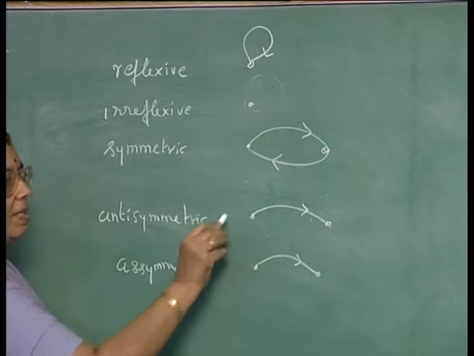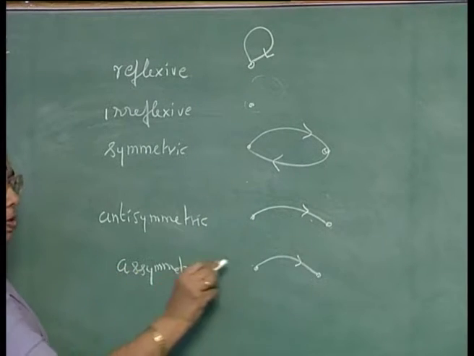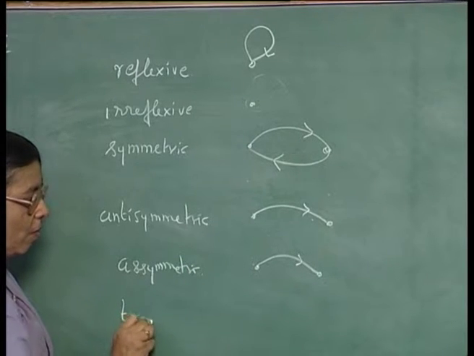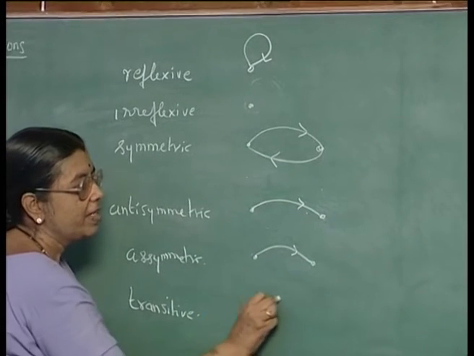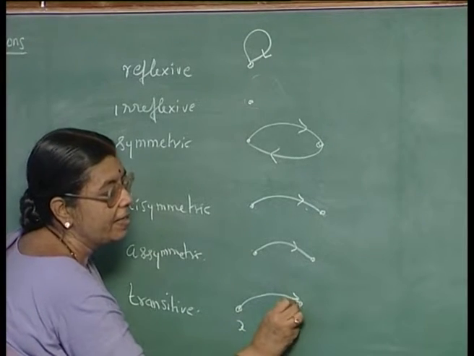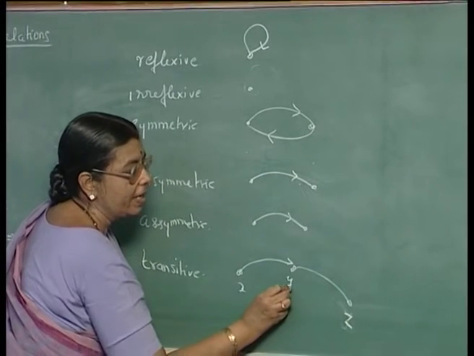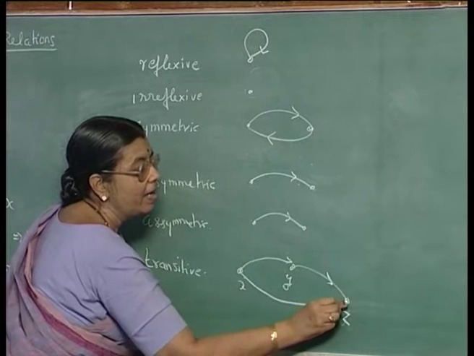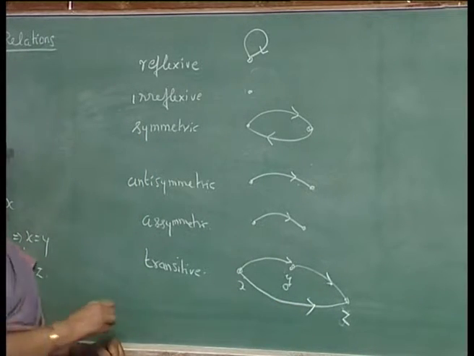Not only that, in antisymmetric you can have self loops, but in asymmetric you should not have self loops. Transitive would mean if there is an arc between two nodes x and y, and there is an arc between y and z, that is x is related to y and y is related to z, then there will be an arc between x and z. X should be related to z. This is transitive.